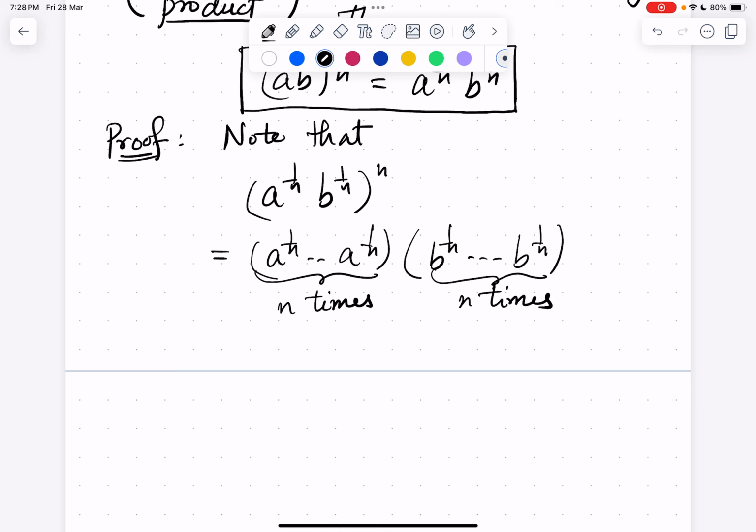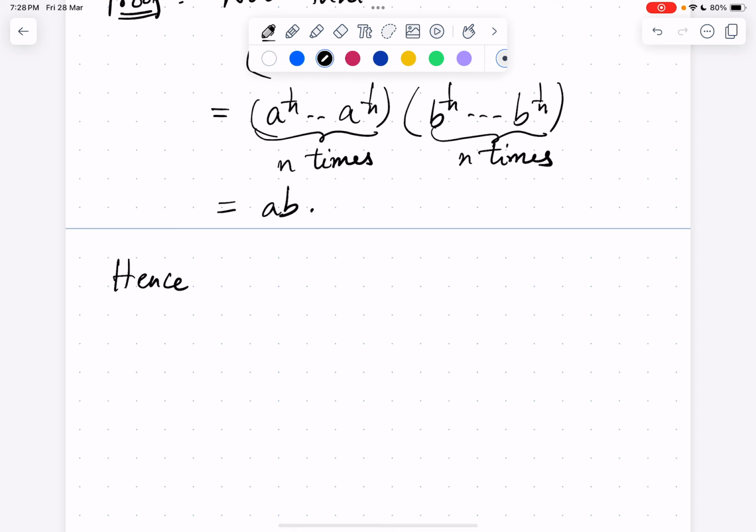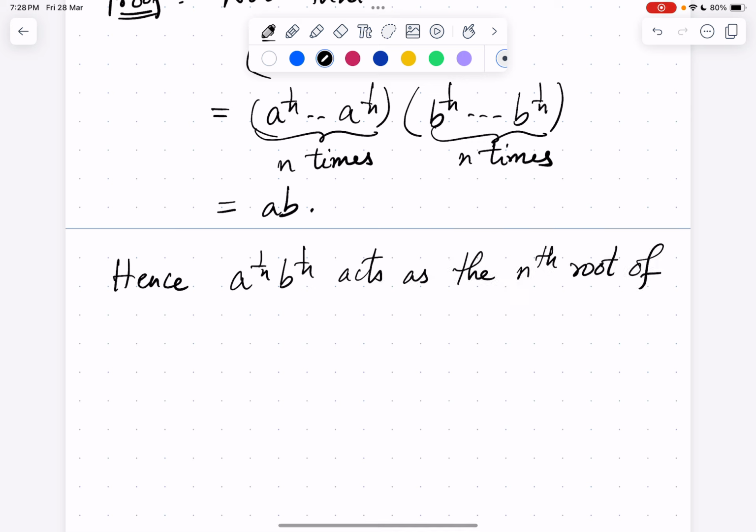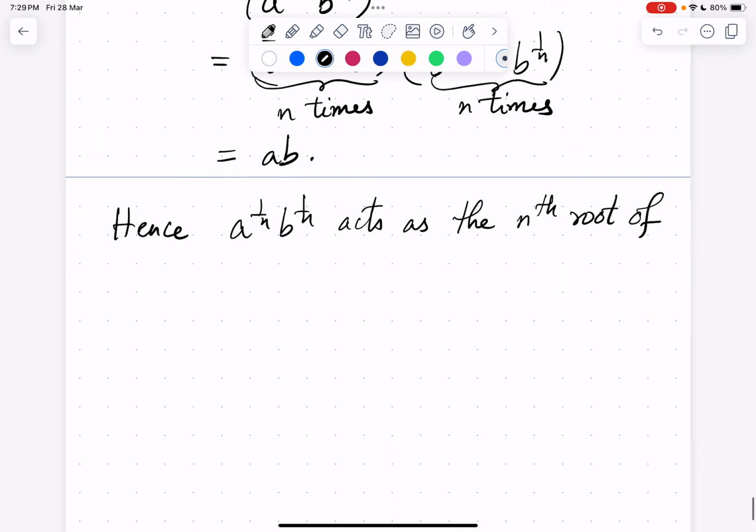So the product of these two quantities is just ab. Hence a power 1 by n times b power 1 by n acts as the nth root of ab, so the nth power of this quantity is ab.